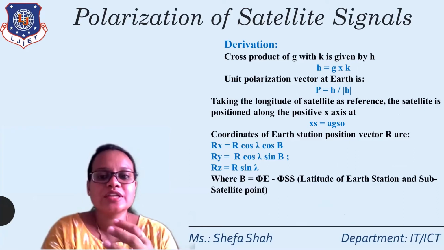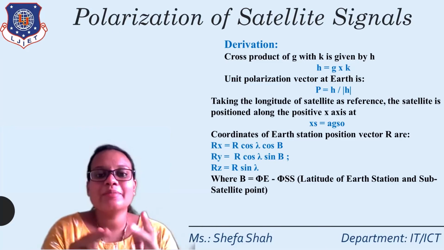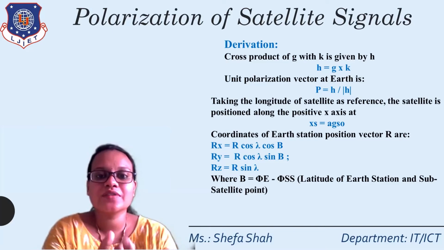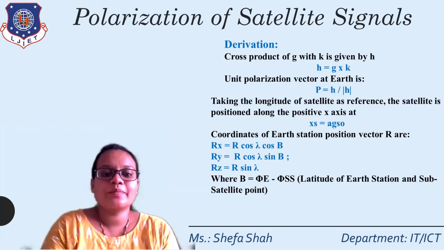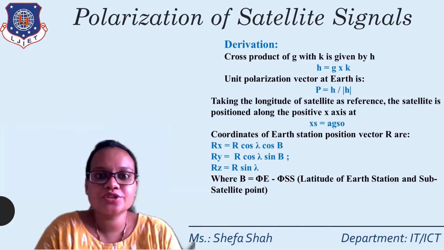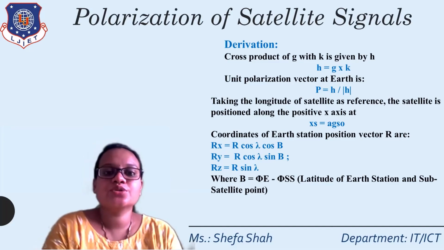With reference to this position, we find the coordinates of the Earth station position: Rx is equal to R cos lambda cos B, Ry is equal to R cos lambda sin B, and Rz is equal to R sin lambda, where lambda is the latitude of our station and B is the difference of longitude, which we have seen in chapter 3 in the antenna look angles topic. B is the longitude of the Earth station minus the longitude of the satellite point.